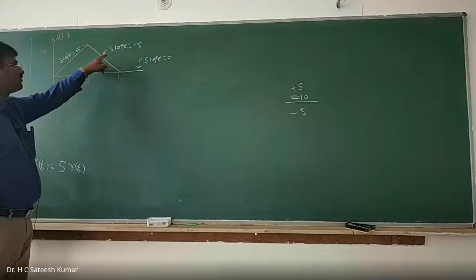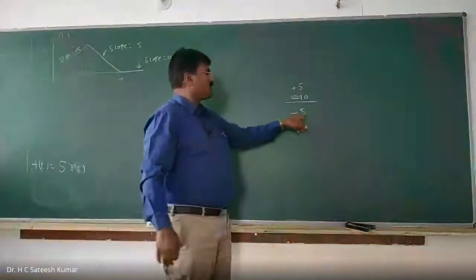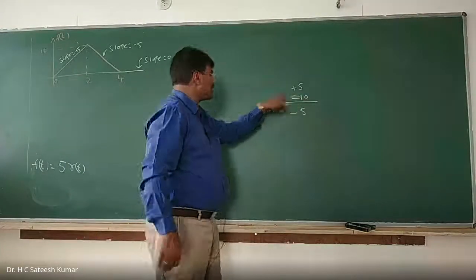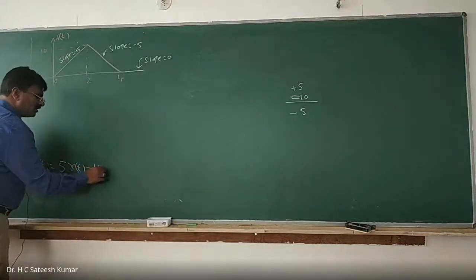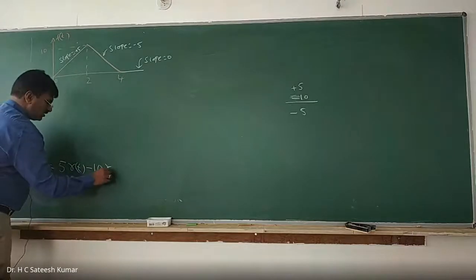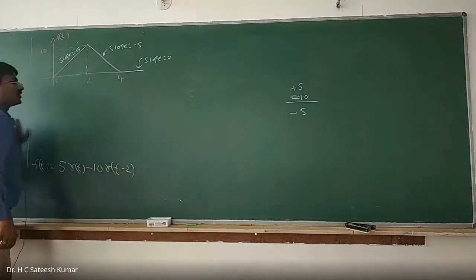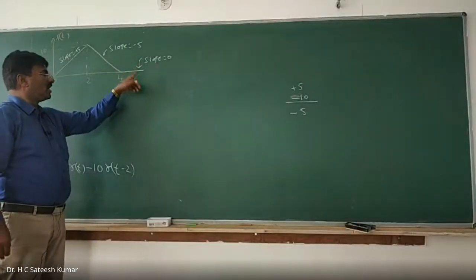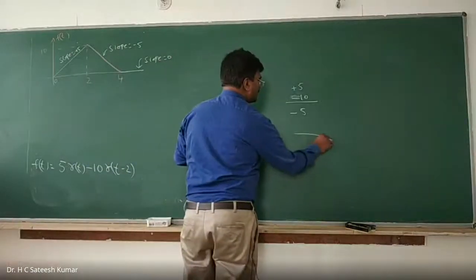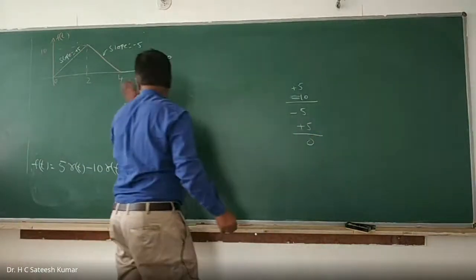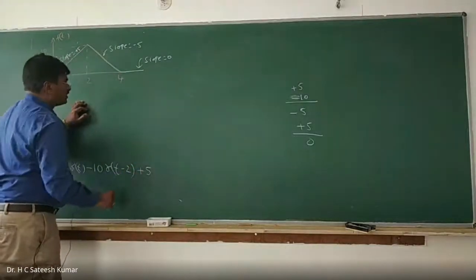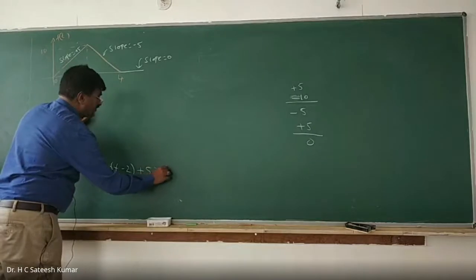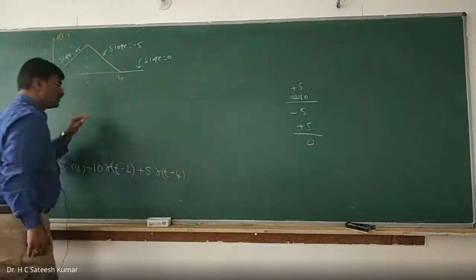I want minus 5 slope. To get minus 5, I should add minus 10. Minus 10 from where? From 2. Therefore minus 10, ramp function from 2, which is t minus 2. Now I am going with a slope of minus 5, and I want a slope of 0. If you want a slope of 0, what should I add? Plus 5, from 4. So plus 5 into r of t minus 4, starting from 4. That's it, that is the answer.